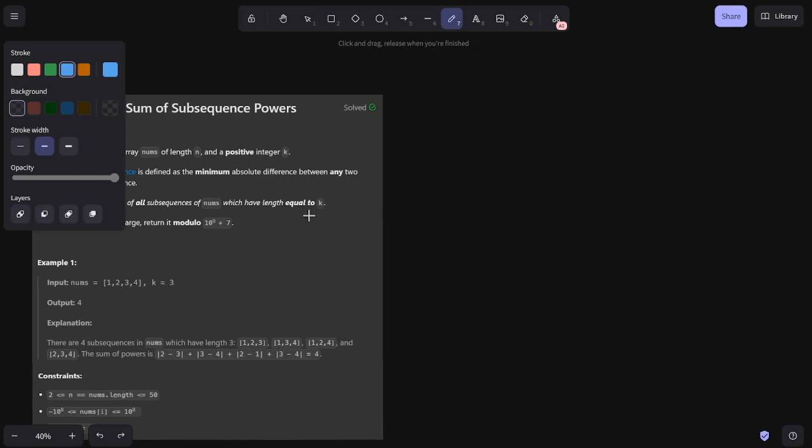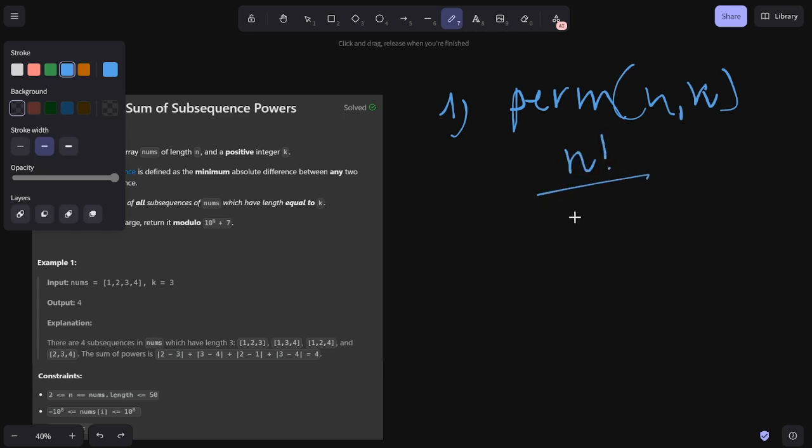You're trying to find all the k permutations of n numbers, as you can see right here. And for each of those k permutations, you're trying to find the minimum difference by checking all the pairs of numbers within that k subsequence. The first step, which is to find k permutations, will be perm n k. And this is giant. This is n factorial divided by n minus k factorial. And this is giant because n goes up to 50. So honestly, even at this step, we can see that the brute force solution is already not possible.